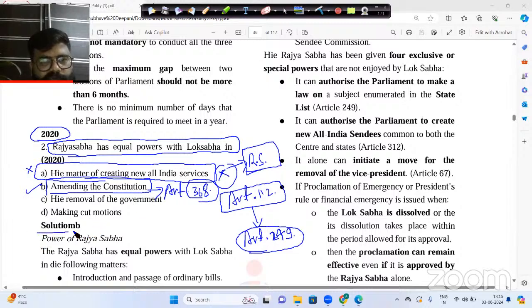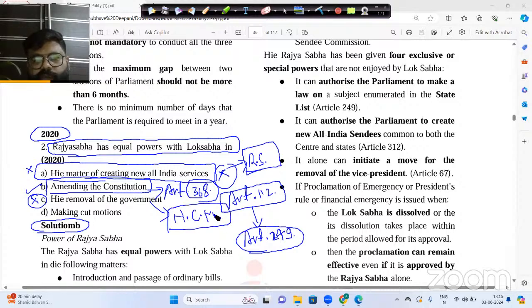But now let us also see the third and fourth statements and why they are incorrect. Now, the removal of the government. Removal of the government basically tells you about the no confidence motion. This no confidence motion is only and only passed in Lok Sabha. It is not passed in Rajya Sabha because the majority of the Lok Sabha decides the government. Majority or minority in the Rajya Sabha does not have any relation with the forming of the government. That's why statement number 3 is also incorrect, because in the removal of the government, Rajya Sabha does not have any kind of role.